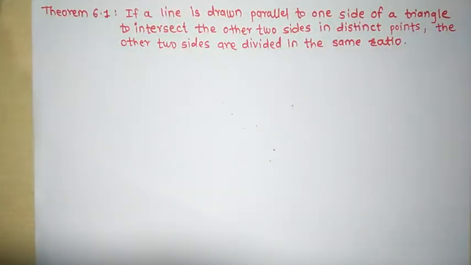Write down the next title. Theorem 6.1. Basic proportionality theorem. And after this, write this statement. What is the statement here?